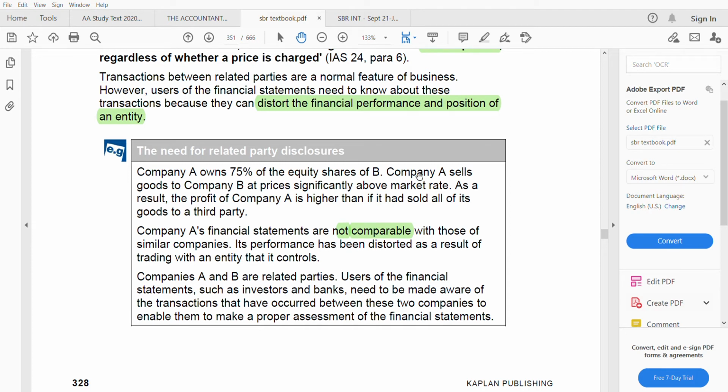As you can see, the performance is distorted, because it is trading with an entity that it controls. 75% means A has control over B. Subsidiary, right?